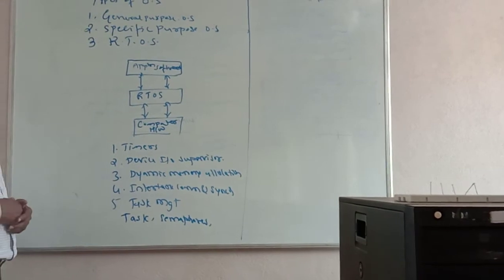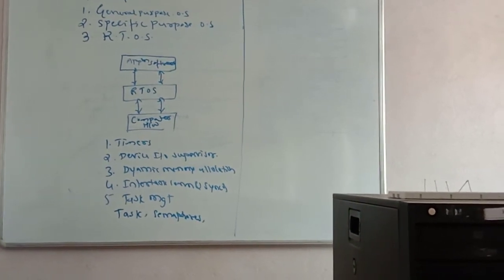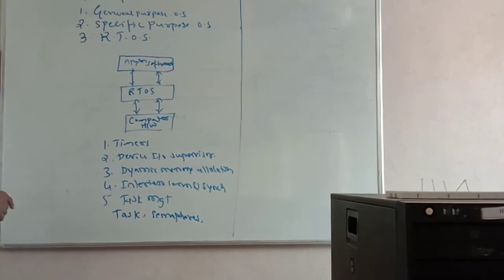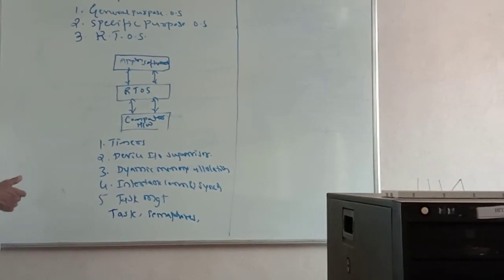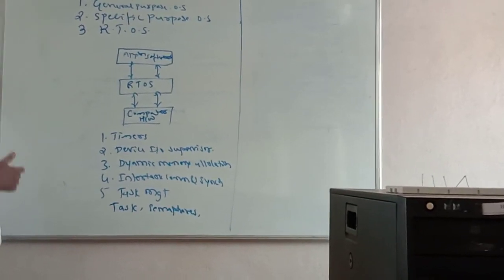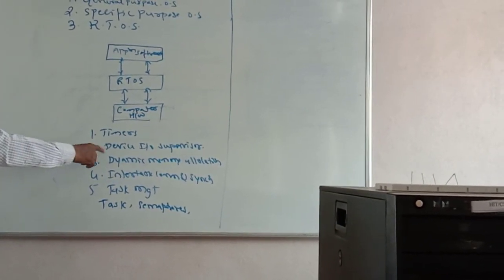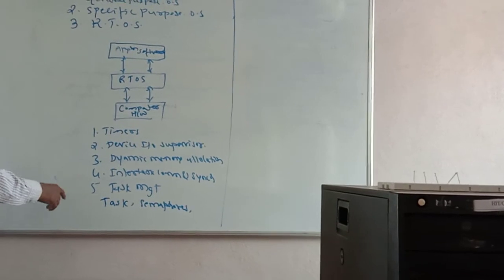Another important parameter is device input output supervision. There is continuous feedback for input as well as output. So many sensors and actuators are used to control and monitor this input output in the RTOS system.